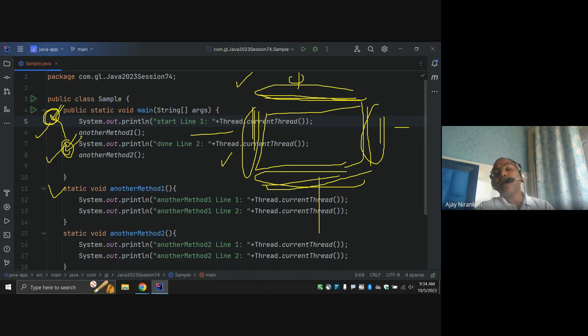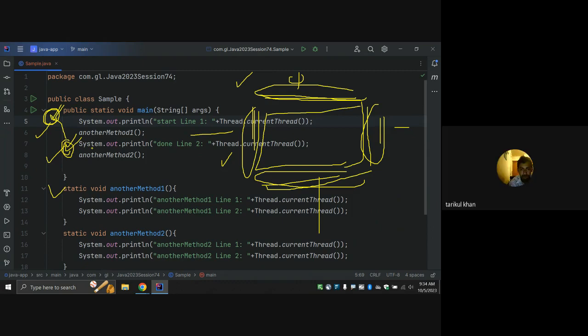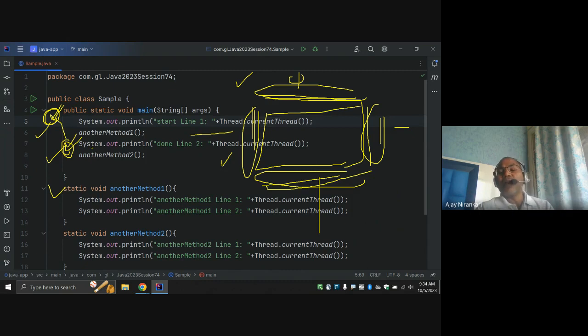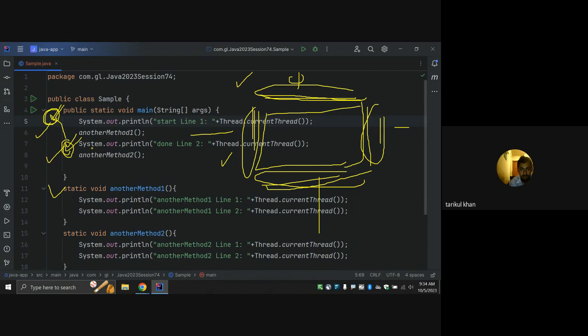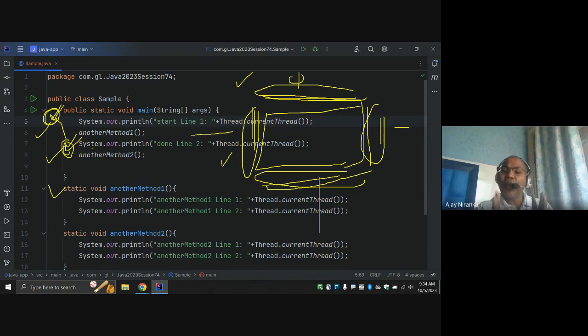But in real life, sometimes we can find some tasks, some work that can be started in parallel, that can be done by more than one person. Those tasks, yes, this one is called by the main method, right? We'll think about how to implement it. First, understand the concept. Surely we'll think how to implement, right? First, let's understand why we are using threads and in which case we are going to use them.